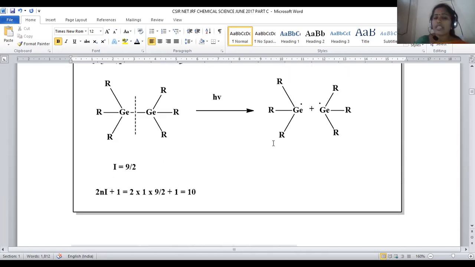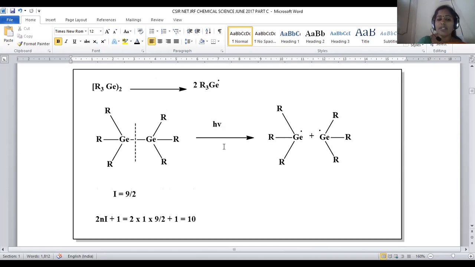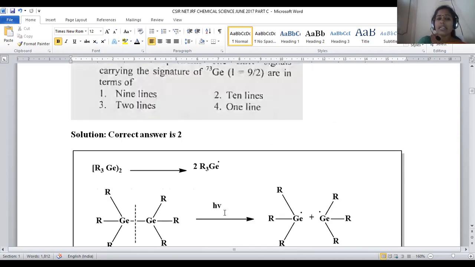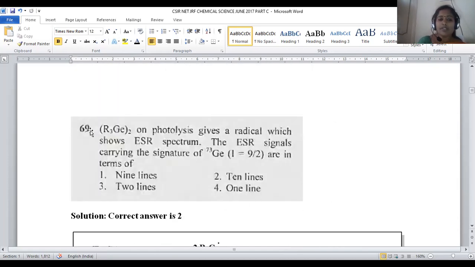If the alkyl groups are exactly the same, if you take all R equal to CH3, both are said to be equivalent in nature. That's the reason why for both the germanium fragments, you can obtain 10 spectral lines. For this question number 69, option number 2 will be the right answer. 10 lines will appear, so the correct answer will be the second one.